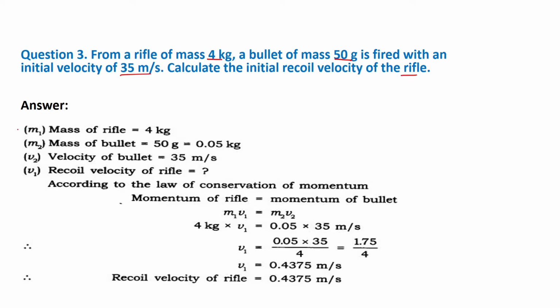Let's see, the mass of the rifle is 4 kg, it is M1, and M2 is the mass of the bullet, which is 50 gram. We have to convert the mass of the bullet, given in gram, into kilogram. As we know, 1 kilogram is equal to 1000 gram.